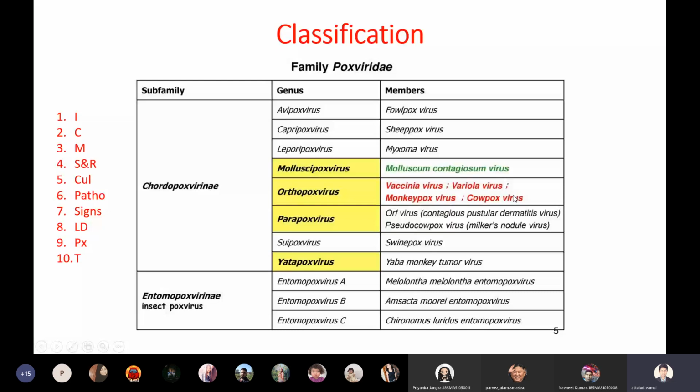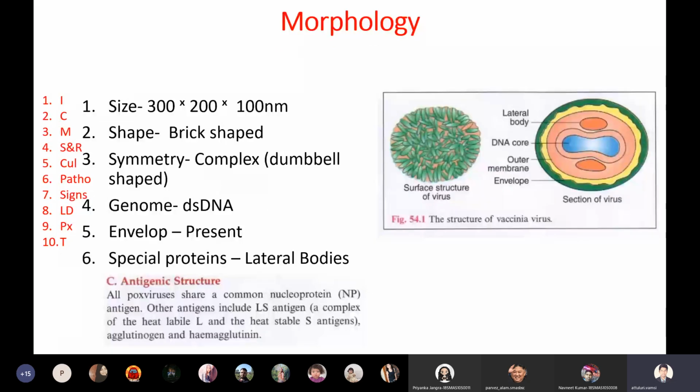Next, let us see the morphology of smallpox. This smallpox has many names, students. It is called variola virus, or it is also called vaccinia. So it has many names because for a long time it was present in the people, so they gave different names to the same virus. Anyway, morphology. The morphology of smallpox is 300 by 200 by 100.